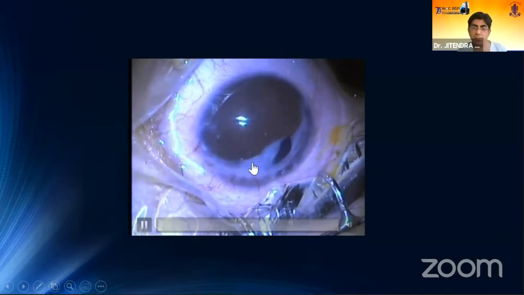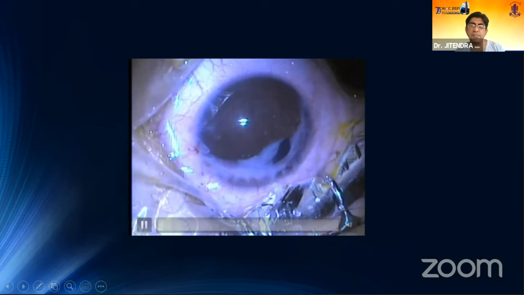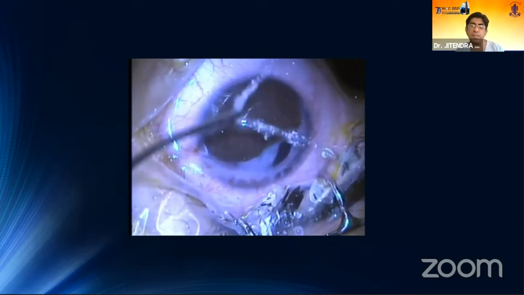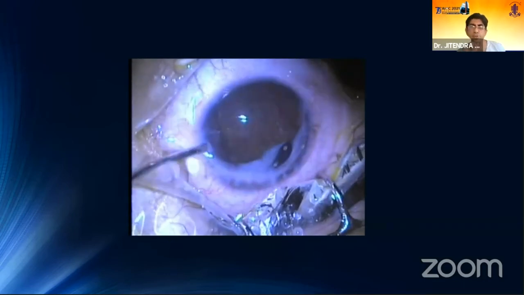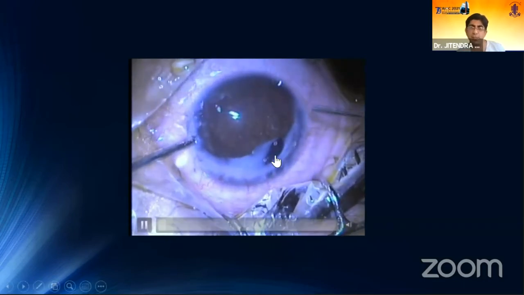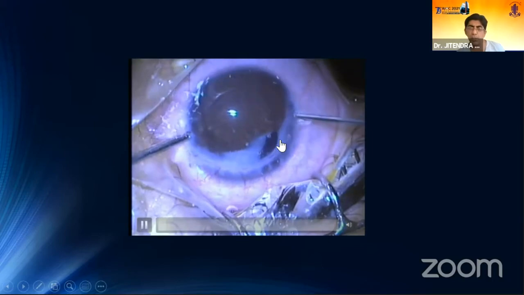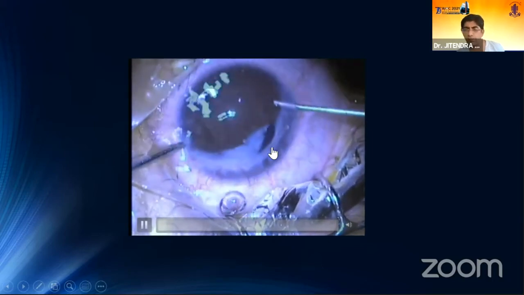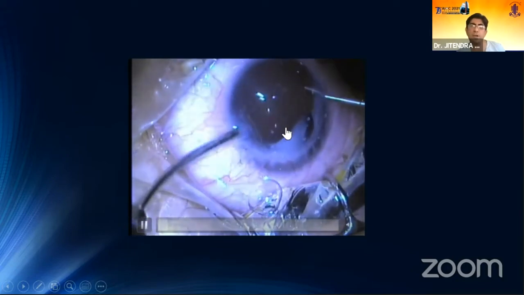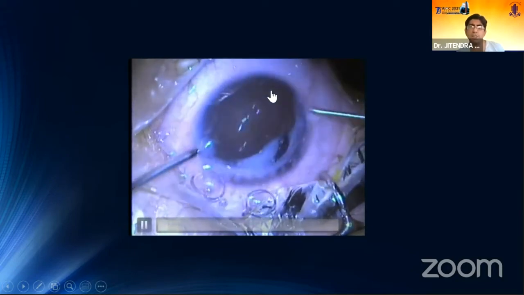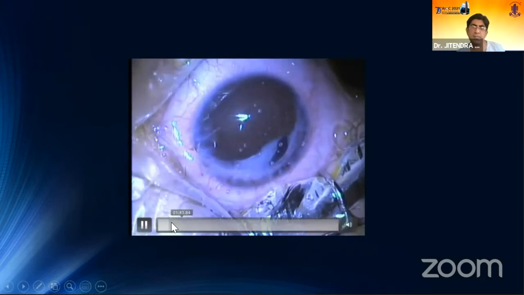Now we can see that there is a large scar here, and at the first instance, what we had thought was that we will go inside and make a small pupil in the center, because there was no pupil. There was a small area here which was open, and there was a small rent here. Some haptic was visible from this place, but otherwise we were not able to see much inside the eye.